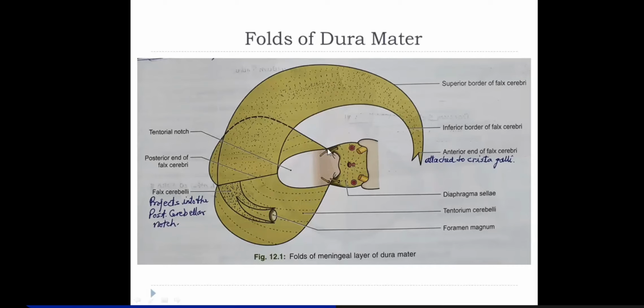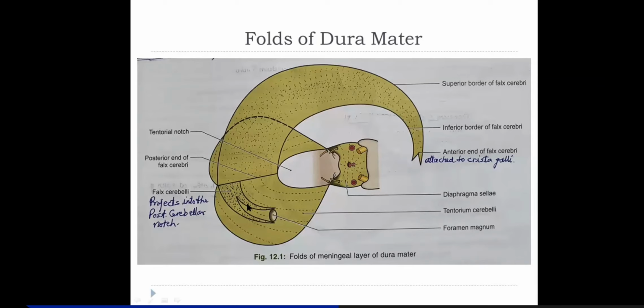So because of this crossing of the two margins of the tentorium cerebelli, there is actually a triangular area in front, because this is diaphragma sellae as well as the lateral surfaces are the roof of the cavernous sinus. So this triangular area is actually the roof of the cavernous sinus anterior to the posterior clinoid processes anterolaterally, and this will be pierced by third and fourth cranial nerves. Okay,